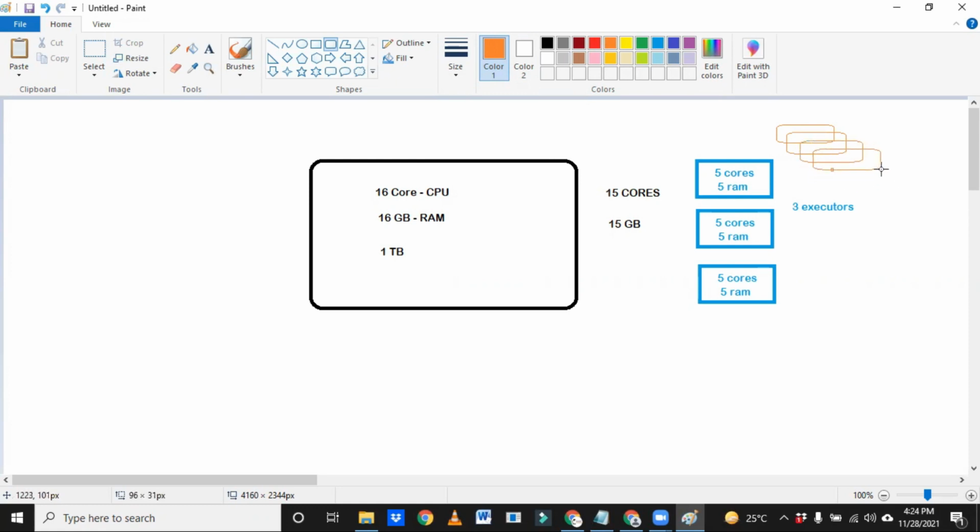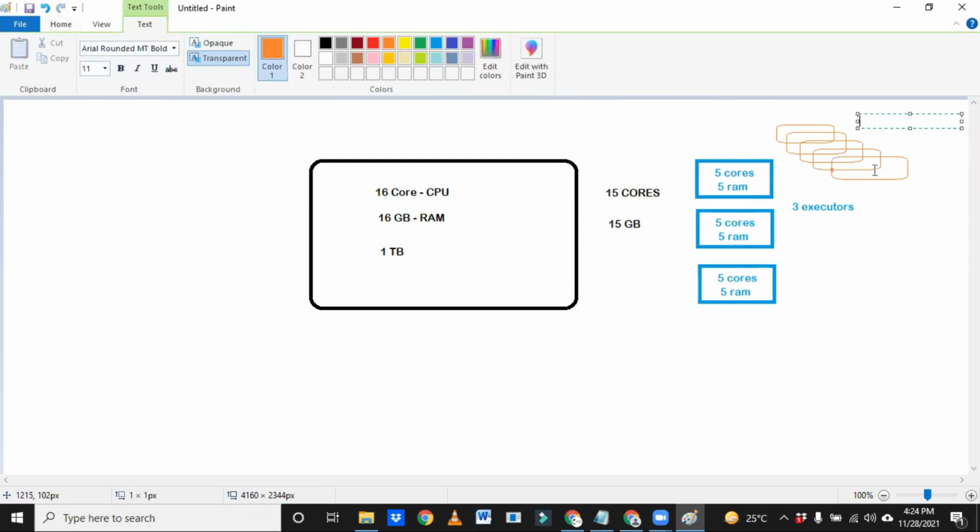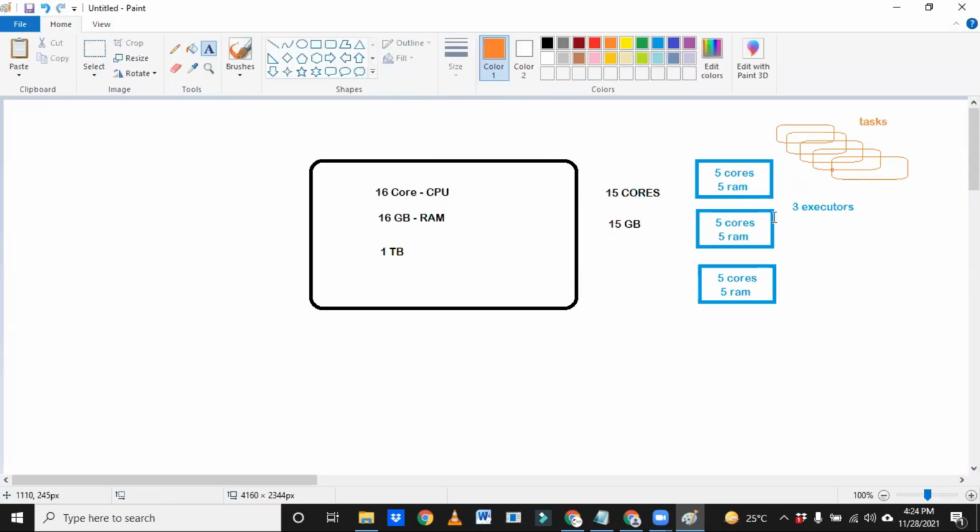Total 5 tasks. So here there is a scope: one executor will perform 5 tasks in parallel. This is not compulsory; it is completely based on the job it executes. It may use only two cores and execute 2 tasks. So it's completely based on the internal programming and our job requirements.